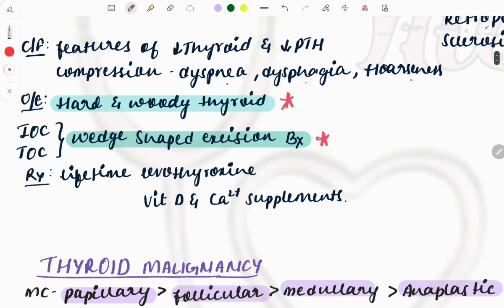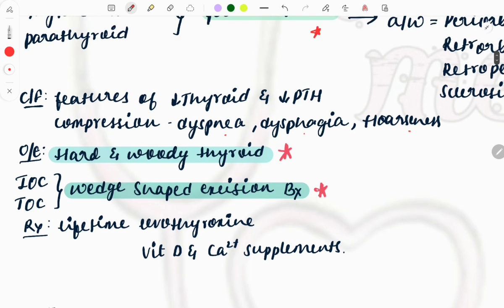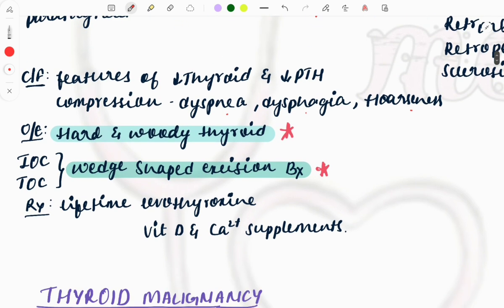And on examination, hard and woody thyroid. Okay, so there's another finding with the name of hard and woody nose, which you can read in the ENT. Do not confuse it with this one; do not see hard and woody and quickly mark the answer in a hurry. Read the terms. So the hard and woody, whenever it is given in relation with the thyroid, the answer will be Riedel's thyroiditis. And investigation of choice is wedge-shaped excision biopsy, asked multiple times. So this is a repeat question.